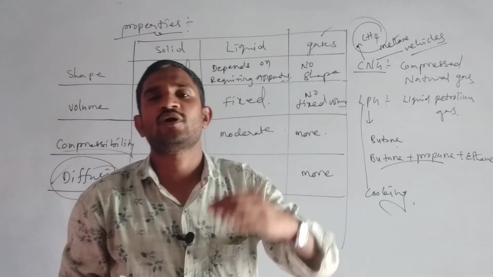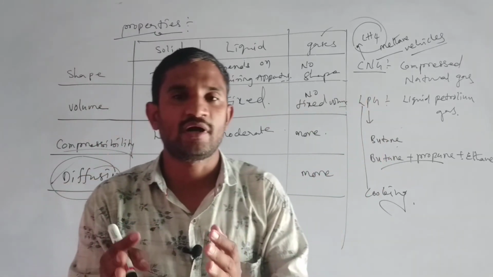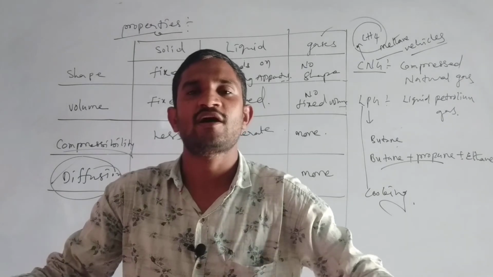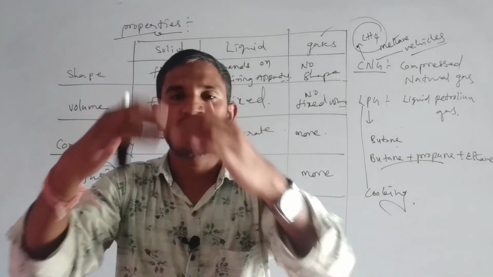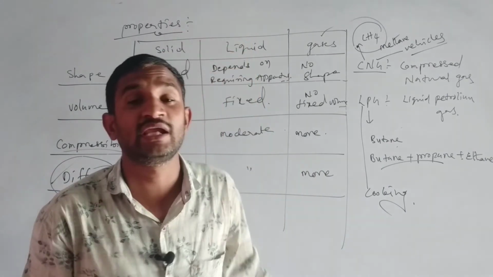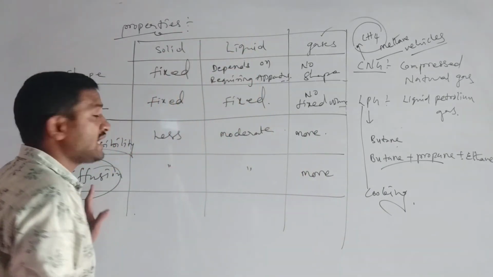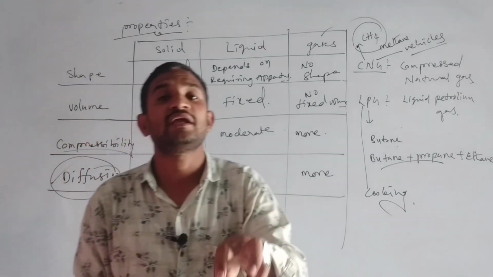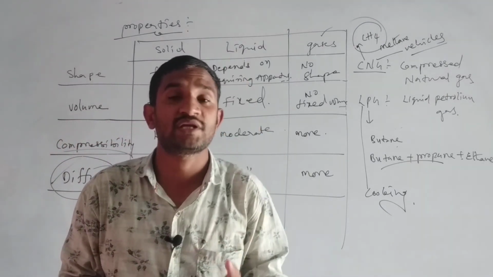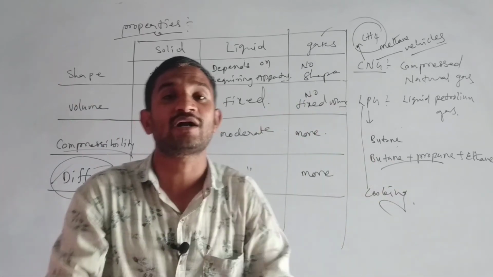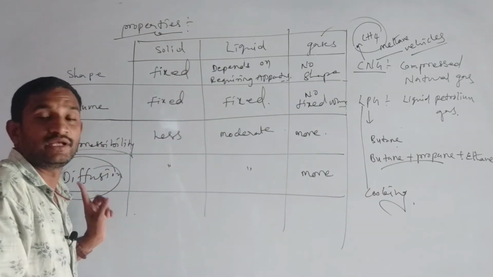Those who are selling milk in the early morning add some amount of water. That means water particles are mixing with the milk throughout that bottle. That also is the diffusion process happening. The fishes living in the water take the oxygen for their respiration process. The oxygen is dissolved in the water and they take it by the diffusion process only.